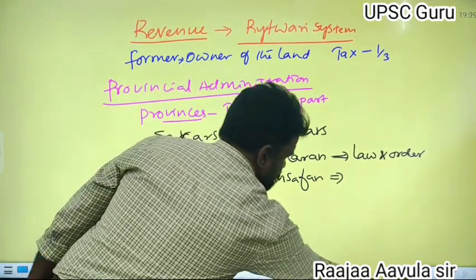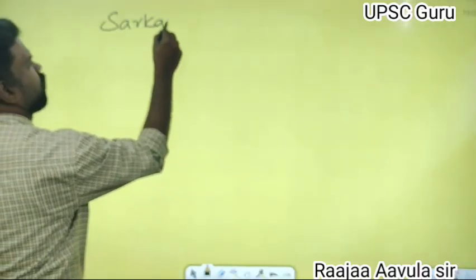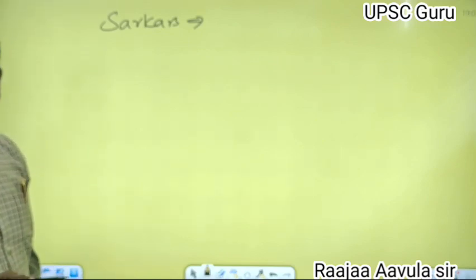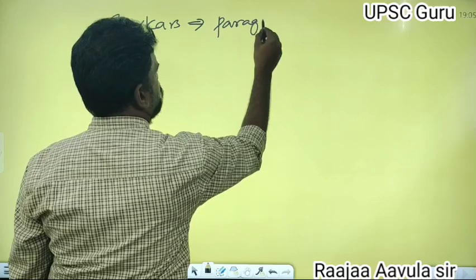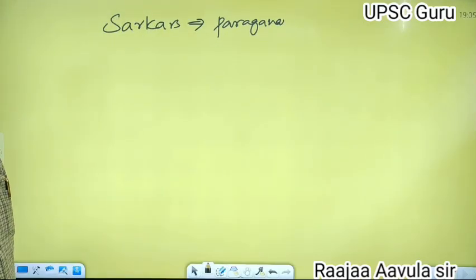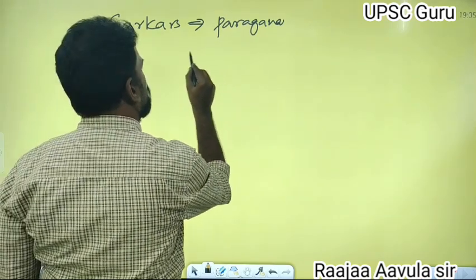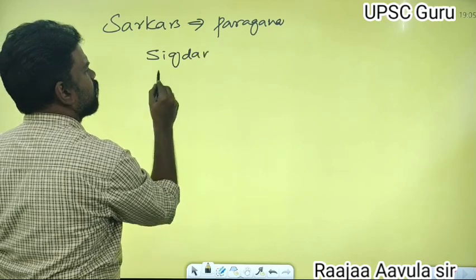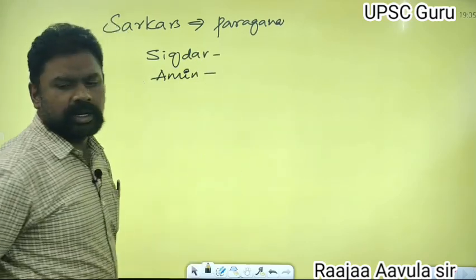And again, the sarkars were divided into parganas. At the pargana level, there were two officers, Sikdar and Amin.